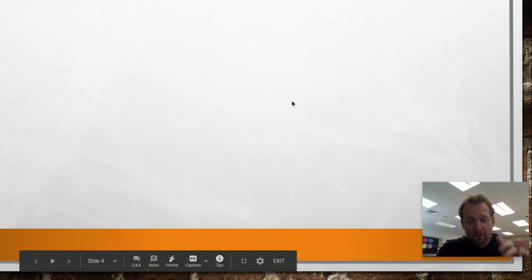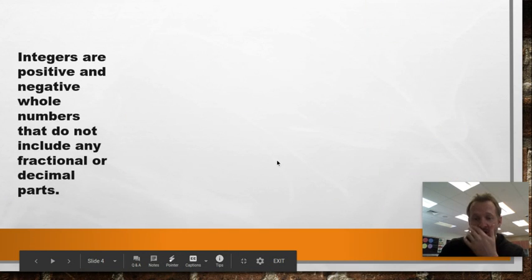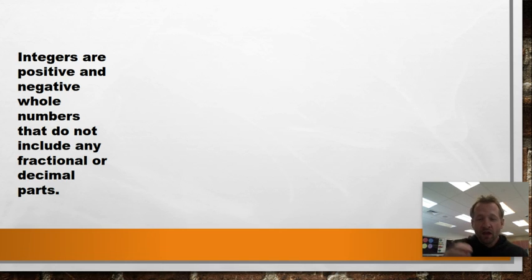So specifically, what I want to talk about today are integers. Now, we talked about it earlier, but integers are positive and negative whole numbers. That means they do not include any fractional or decimal parts. There is no denominator, there's no numerator, there's no hundredths place or thousandths place, right? Because these are whole numbers. Like the number 2 or 7 or -8 or -2,051,051, or positive 11,264. These are all integers, positive and negative whole numbers, right?